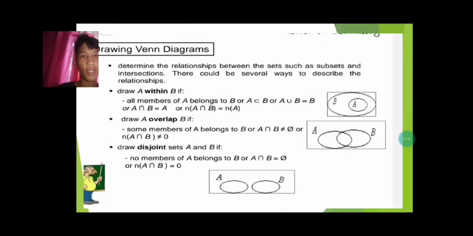Drawing a Venn diagram. Determine the relationships between the sets, such as subsets and intersections. There could be several ways to describe the relationships.